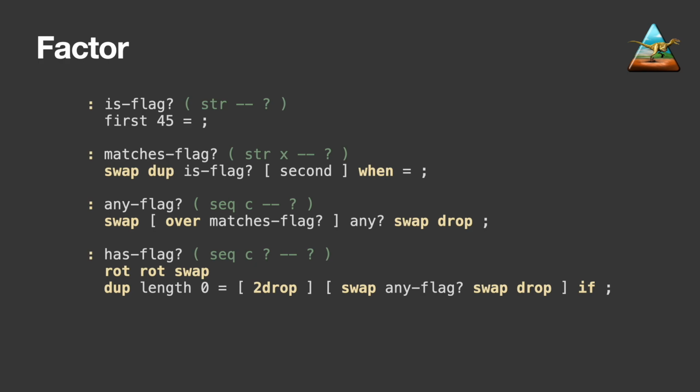The parts in green are stack effect notation. They're checked by the compiler so you get some assurance that what your word is doing is correct, and I did spend a lot of time working around them to get the program to compile. Stack effects essentially say what you expect on the stack before calling the word and what they'll leave on the stack afterwards. The question marks here denote booleans.